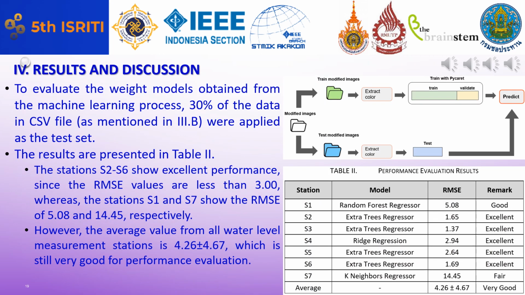To evaluate the weight models, 30% of the data in the CSV file were applied as the test set. You can see the results as shown in Table 2. The stations S2 to S6 show excellent performance since the RMSE values are less than 3, whereas stations S1 and S7 showed RMSE of about 5 and 14 respectively. However, the average value from all stations is 4.26, which is very good for performance evaluation.